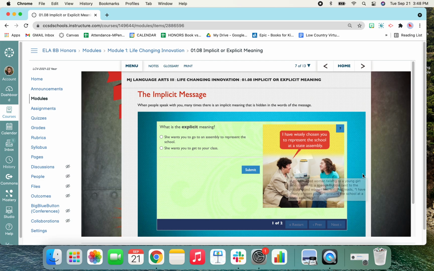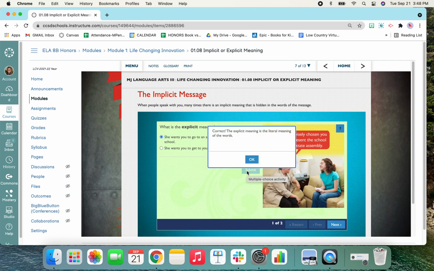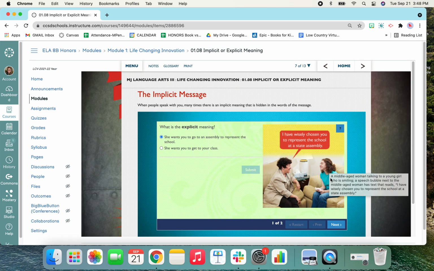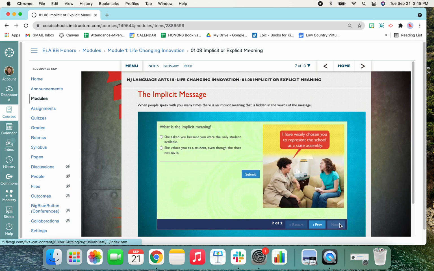I have wisely chosen you to represent the school as a state assembly. At a state assembly, excuse me. She wants you to get to your class. She wants you to get an assembly to represent the school. I think it's just right there. Yes, the explicit meaning is literally she has been chosen to go to a state assembly.